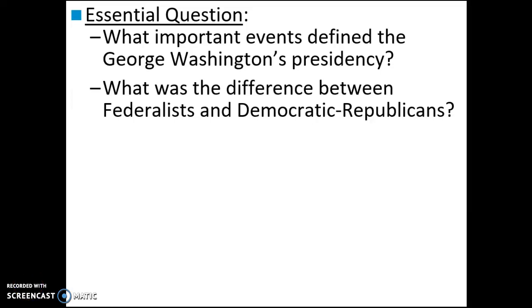Starting Unit 3, we're going to be talking about the first 5 presidencies of the United States. And in doing so, we're going to start with, obviously, the first president, who is George Washington, which most of you should already know that.